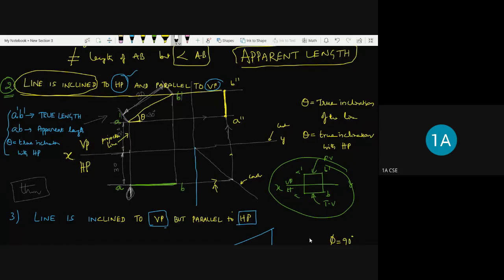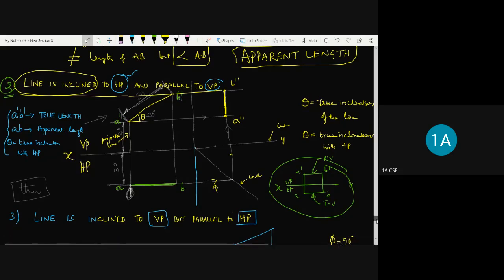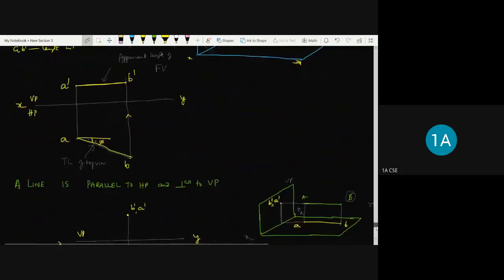No need to represent theta is equal to 30 degrees. Just 30 degrees is also acceptable. Okay. Next, coming to this second position, we have to project it in the same way.